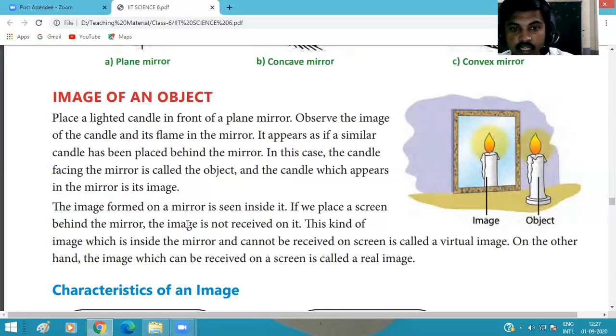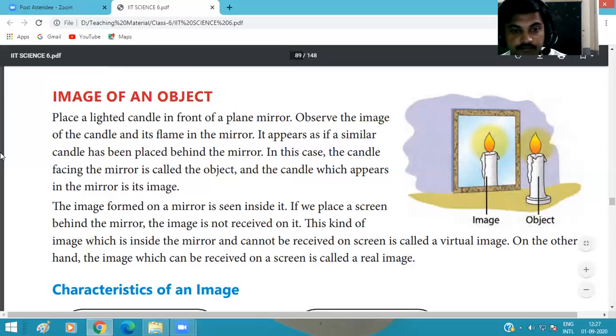Okay, so these are called virtual images. This type of image is called a virtual image. The image which we cannot get on the screen is called a virtual image, like this. On the other hand, the image which we get on the screen, if we get the image on the screen, in this case the image is called a real image.